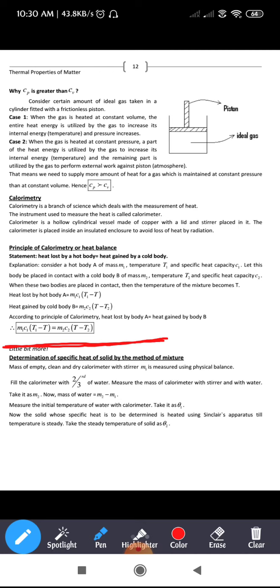Here m1, c1 and m2, c2 are the mass and specific heat of the hot body and cold body. T1 is the temperature of the hot body, T2 is the temperature of the cold body, and T is the final temperature when both bodies are brought into contact. So this is the principle of calorimetry. Just go through it for a while. Any doubts, you can ask.